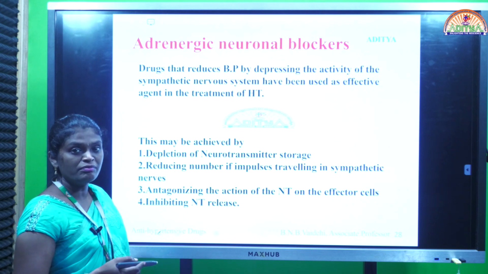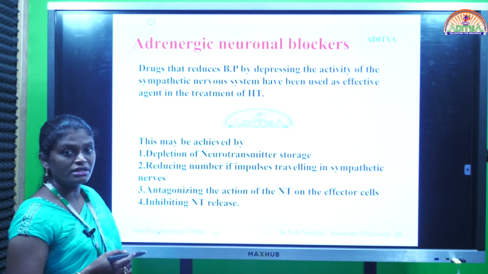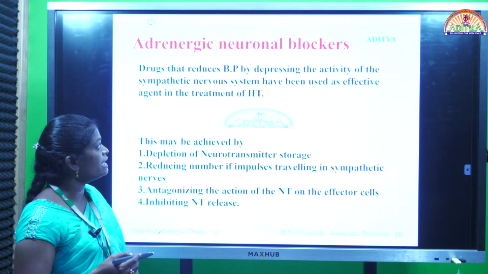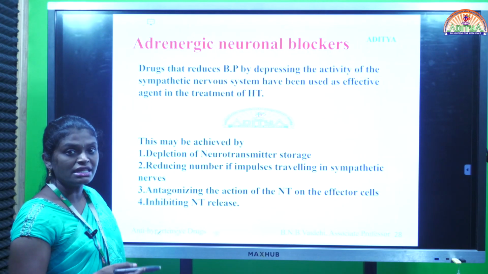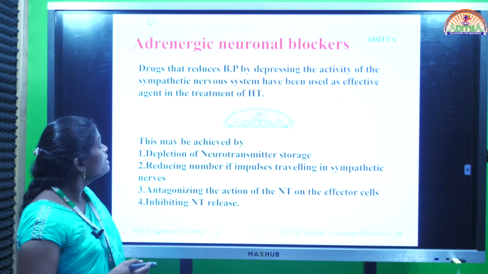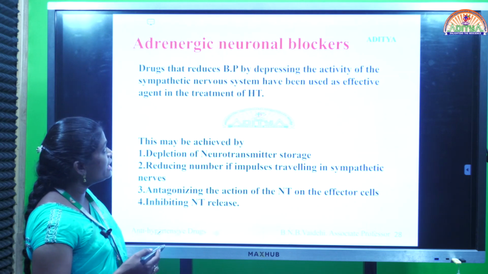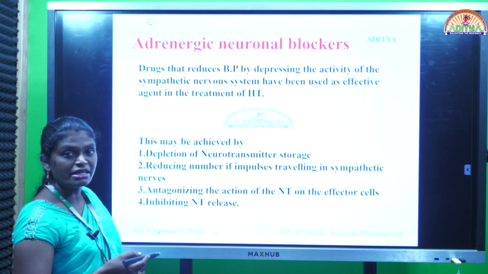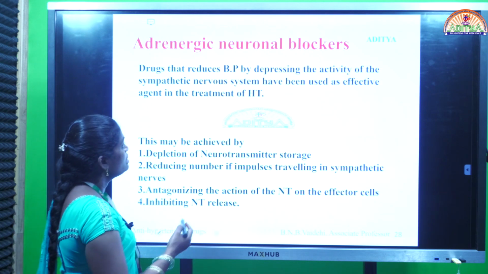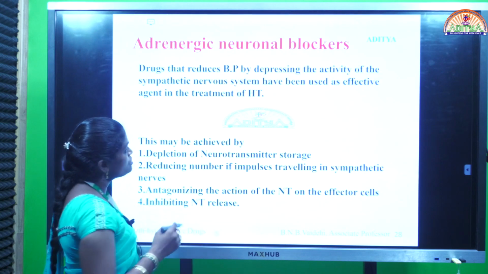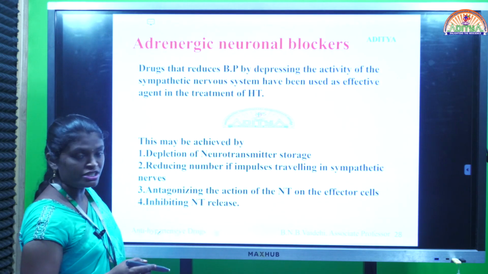So we can inhibit the concentration of adrenaline and noradrenaline either by stimulating alpha 2 adrenergic receptors, that is nothing but central acting drugs, or by blocking adrenergic neurons. From adrenergic neurons only these hormones are secreted. So these are also useful for treatment of hypertension.